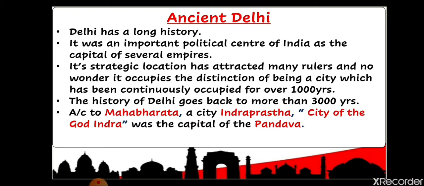It is believed that today's Purana Qila, Lal Qila, and Pithora is that place, where Prithviraj Chauhan ruled in Delhi. So it is believed that that area in Delhi was Indraprasth only. It is believed that the area where Delhi is situated today belongs to Indraprasth. So the earliest evidence of Delhi we get from the Mahabharat. Now let's see the next one.